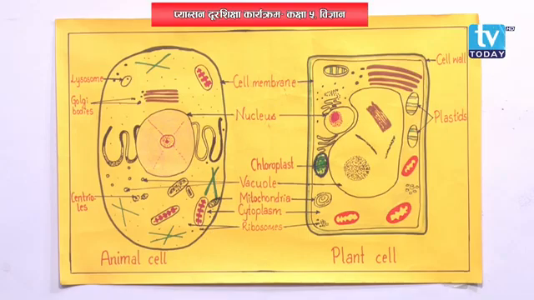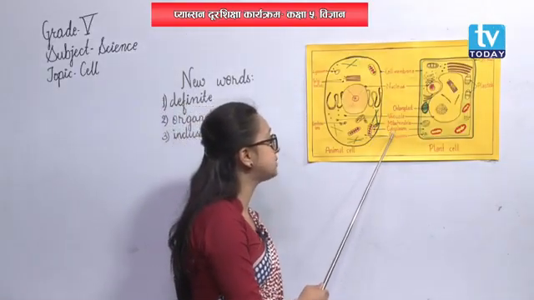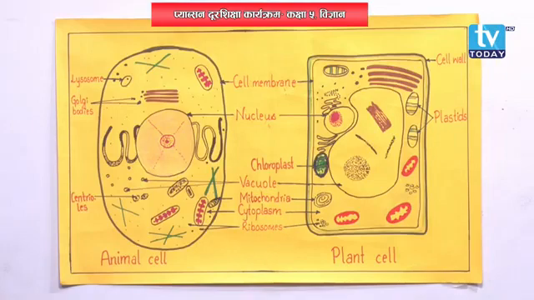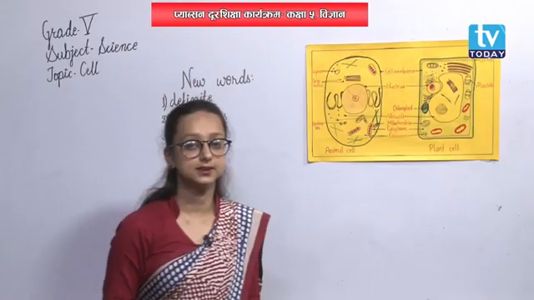Now, let's talk about the next part, that is cytoplasm. Let's move on to cytoplasm at first. What is cytoplasm? It is the living structure, and it is the thick jelly-like fluid present inside the cell. We can see cytoplasm in animal cell also and in plant cell also. This thick fluid present in both the cells is cytoplasm.